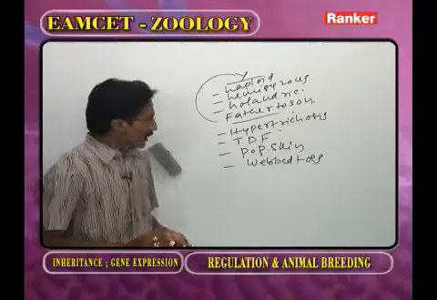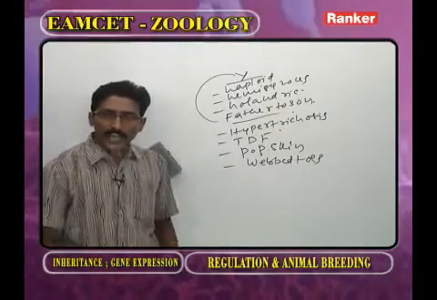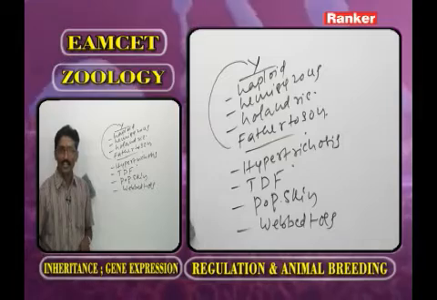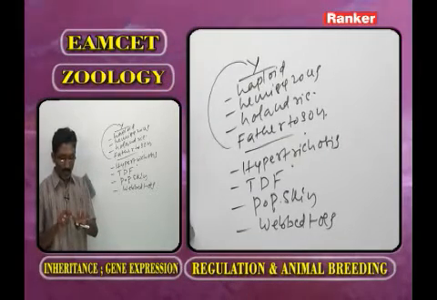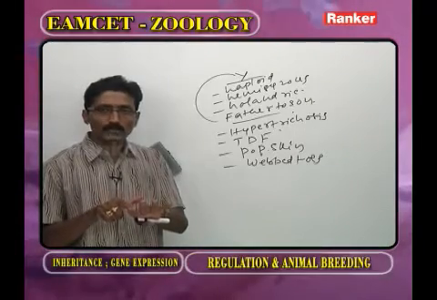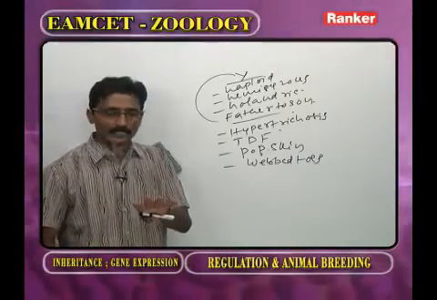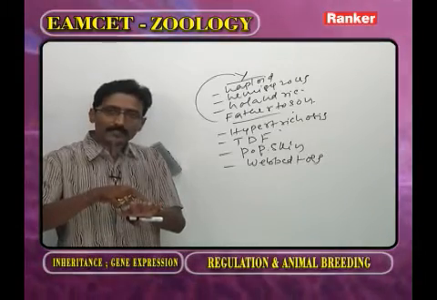Now, webbed toes, it is not a disease. As we observe our legs, each leg has toes. In some human beings, between the toes, the skin expands.